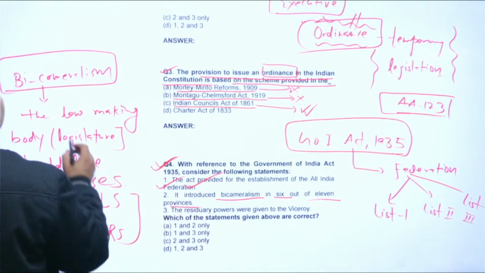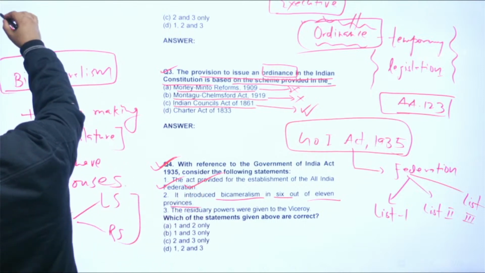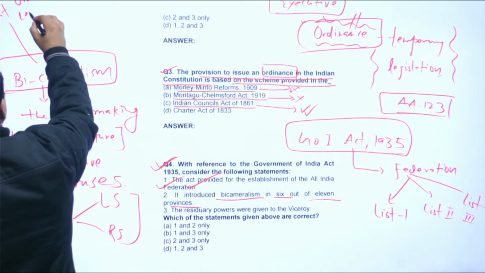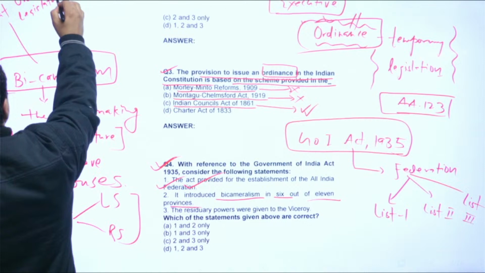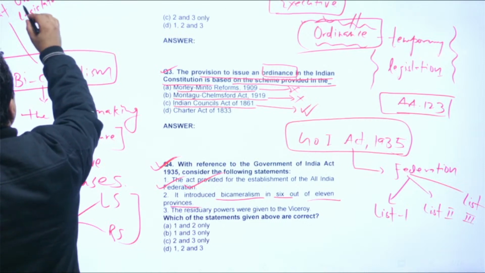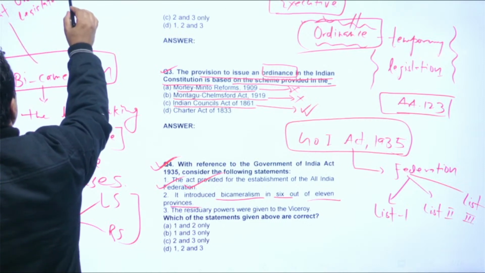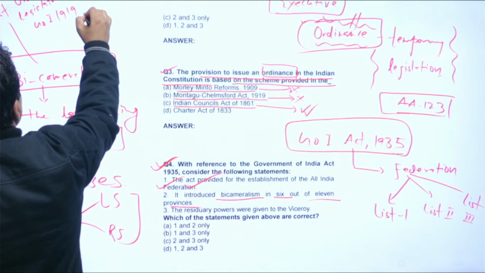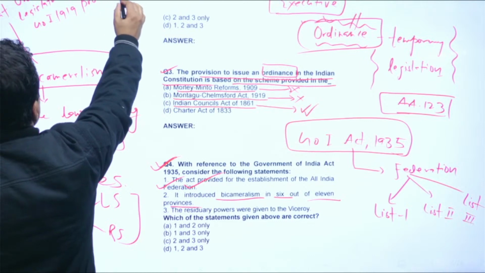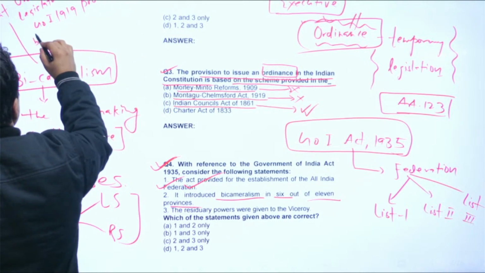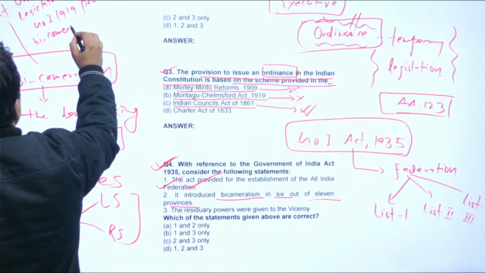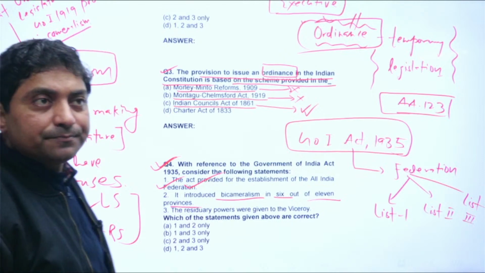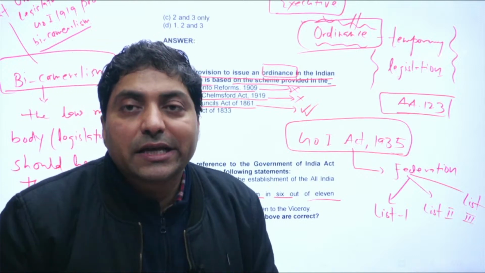The Government of India Act 1919 provided bicameralism at the union legislature, but not at the state level.